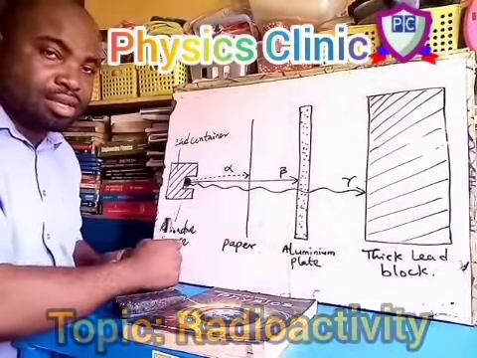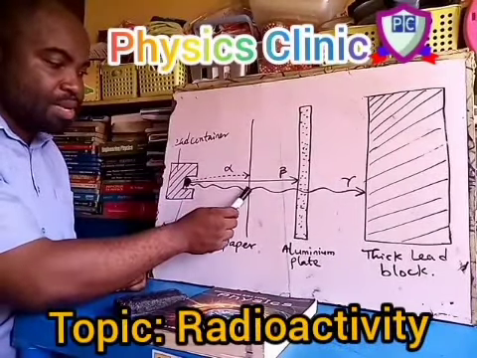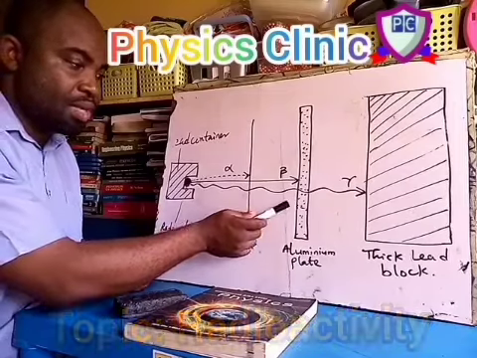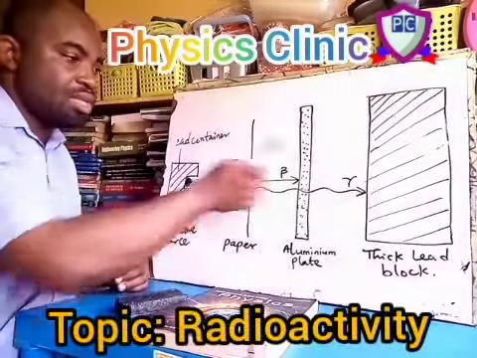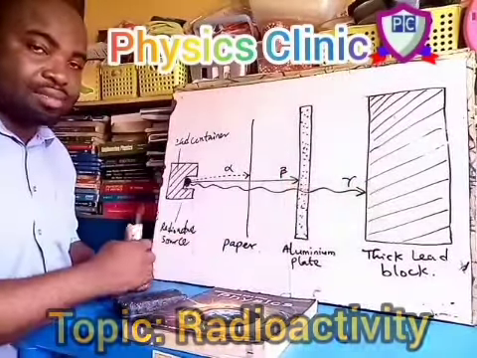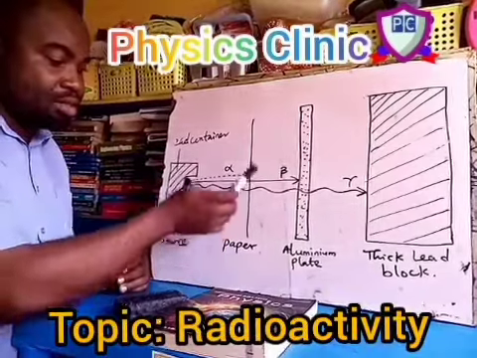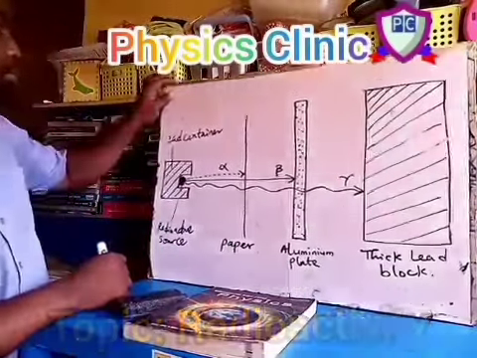So it is definitely beta particle. But there's another radiation that passes through the paper, penetrates through aluminum plate, but is stopped by thick lead block. And we refer to it as the gamma radiation. Gamma radiation has the greatest penetrating power. That's why it can pass through paper and aluminum plate.